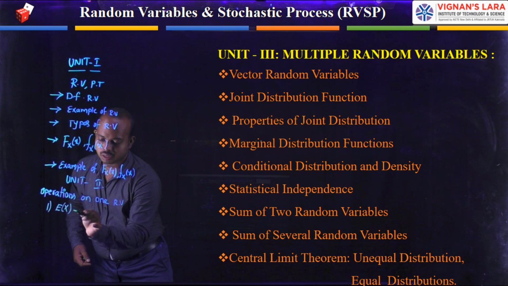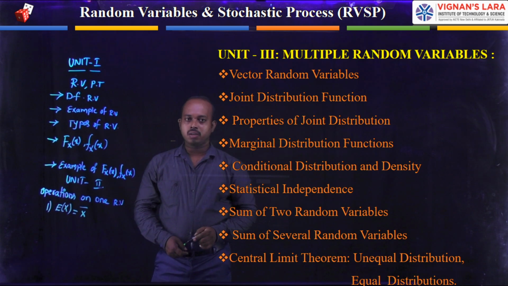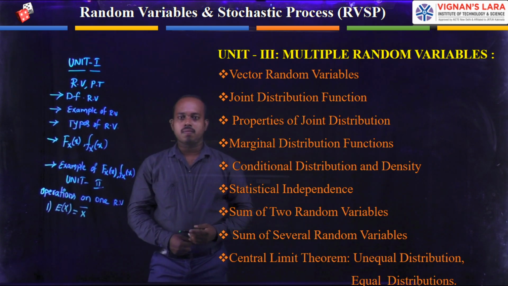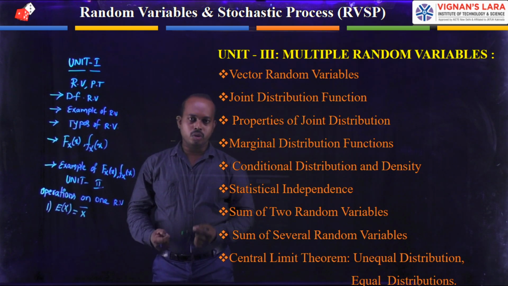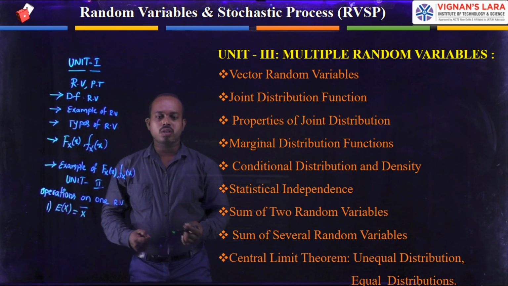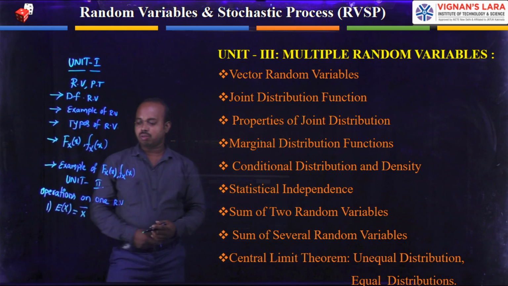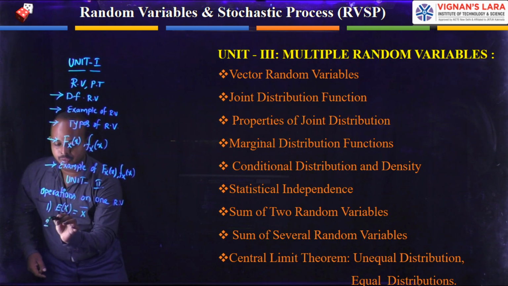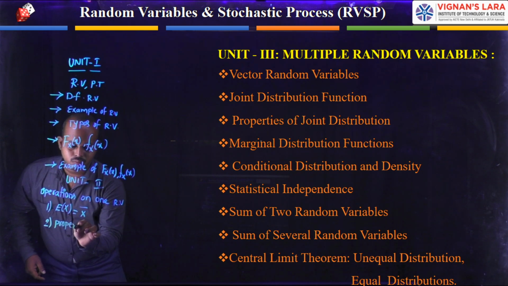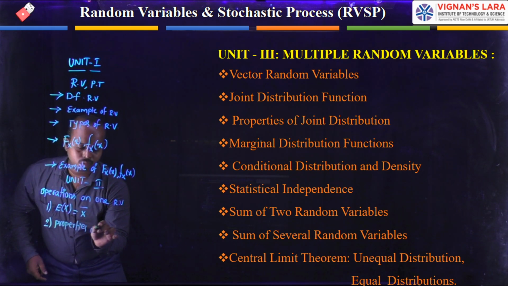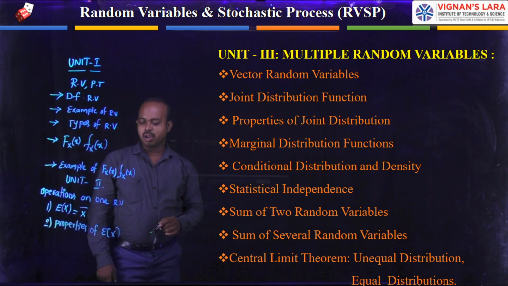We represent it as E[X] or X bar. We can define this for discrete random variables as well as continuous random variables, and you can write the equations for that. After the first operation, you can see the properties of expectation value.